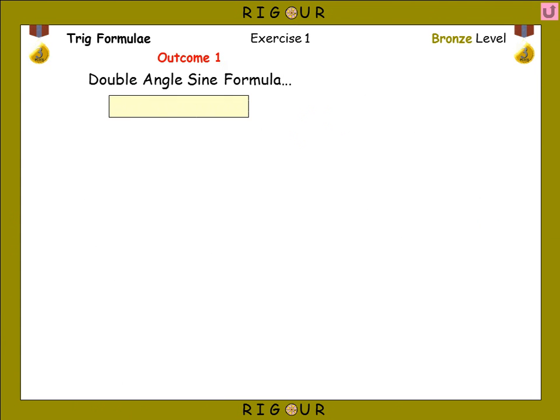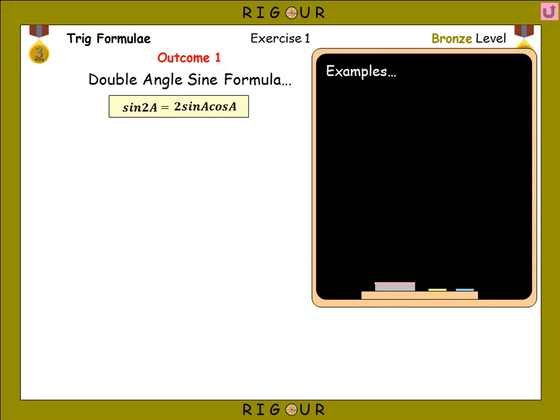In the formula sheet at the start of your exam, you have an expansion for sine 2a, and the expansion is 2 sine a cos a. So you don't have to learn this expansion off by heart, just remember that it's in the formula sheet at the start of the exam.